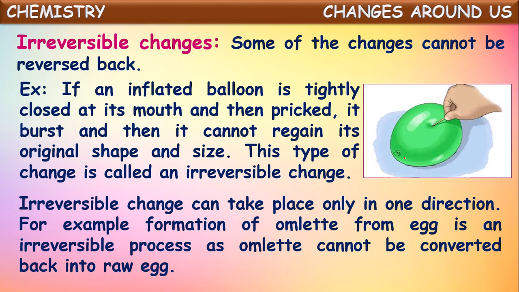Irreversible change can take place only in one direction. For example, formation of omelette from egg is an irreversible process, as omelette cannot be converted back into raw egg. This is one of the familiar examples at our homes, isn't it? First they take raw eggs and convert them into omelette by cooking. But from the omelette we cannot get back the raw egg. So it is done only in one direction. The reverse process is not possible here. Such kinds of changes are called irreversible changes.